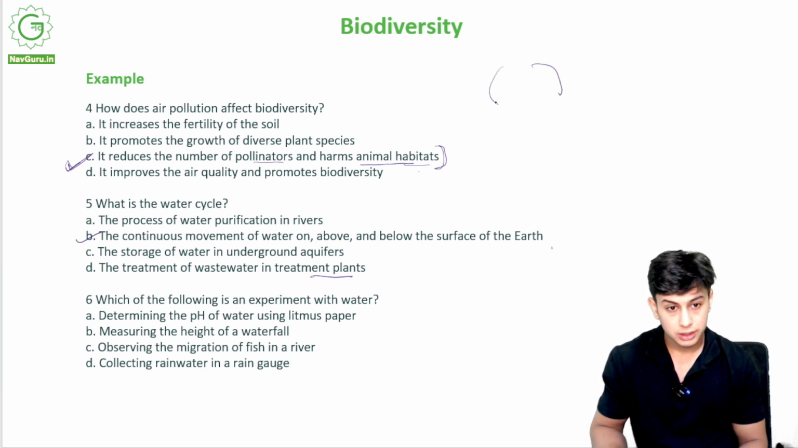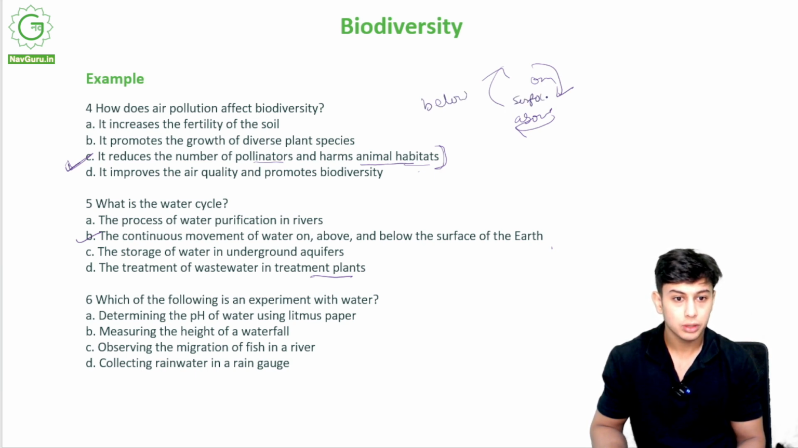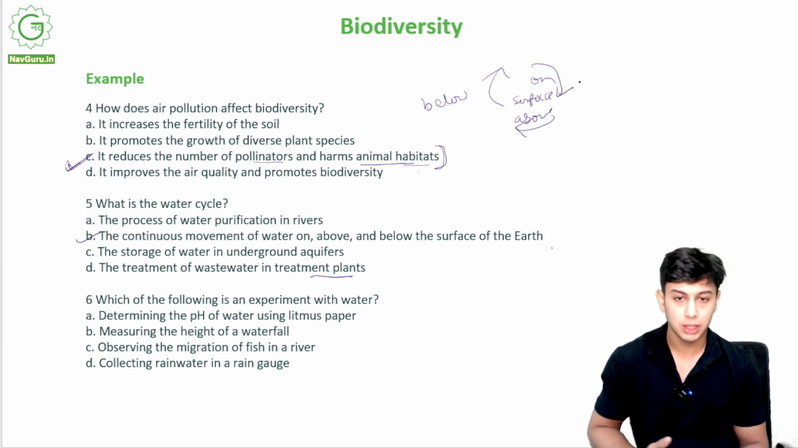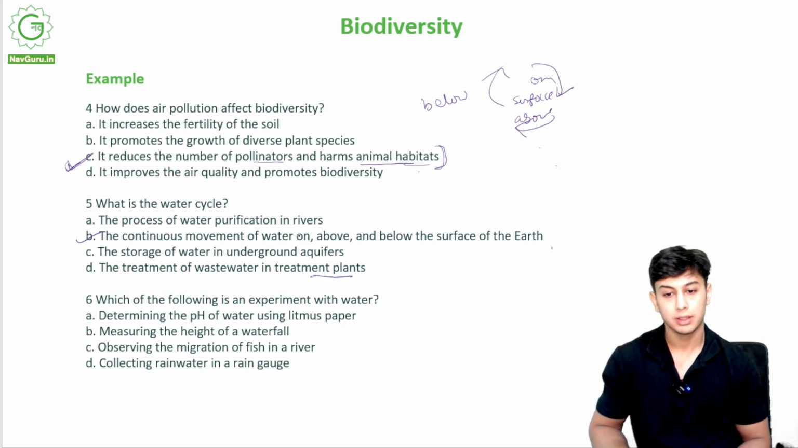Continuous cycle of water on, above and below the surface. Okay, so the water evaporates, it condenses, it goes down again, and it is also on the surface. So that is the water cycle.